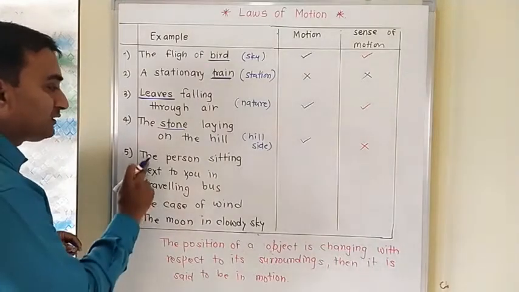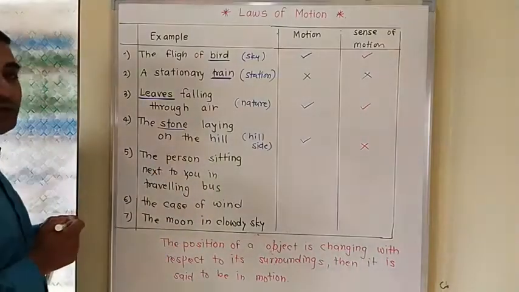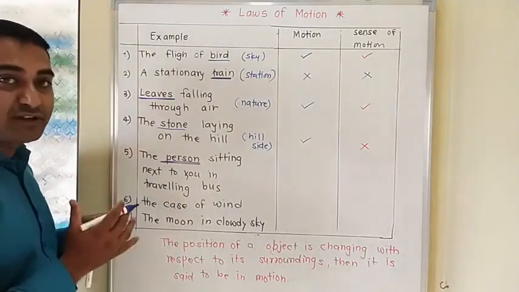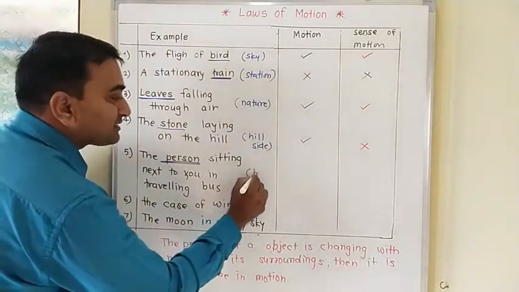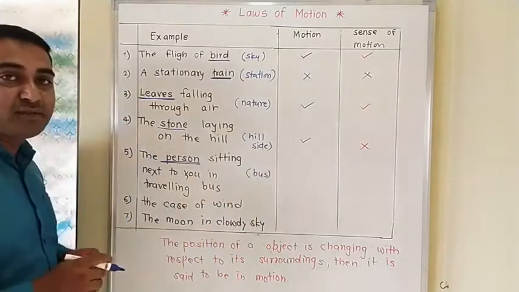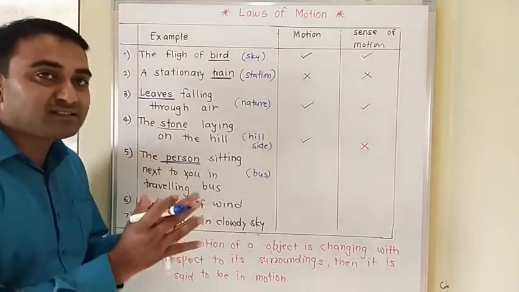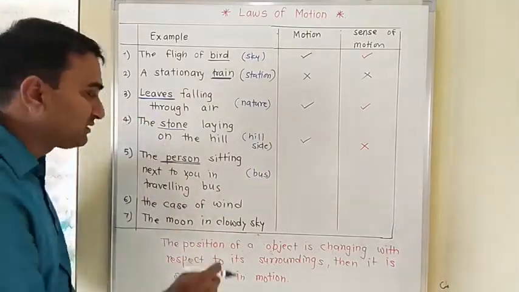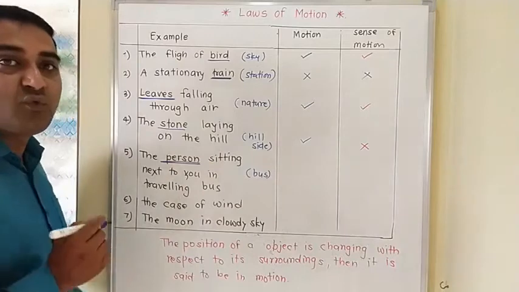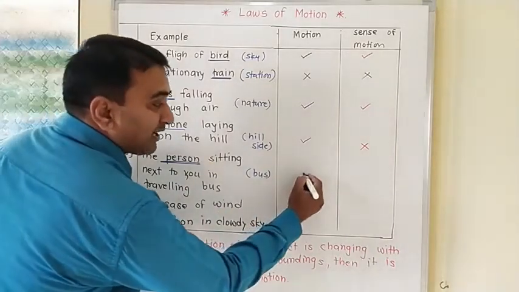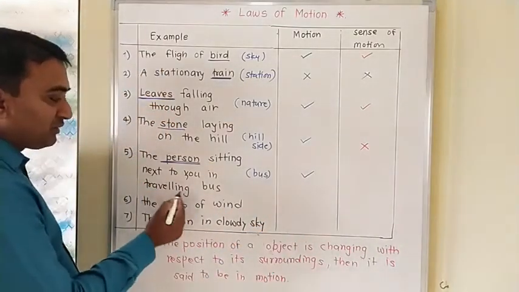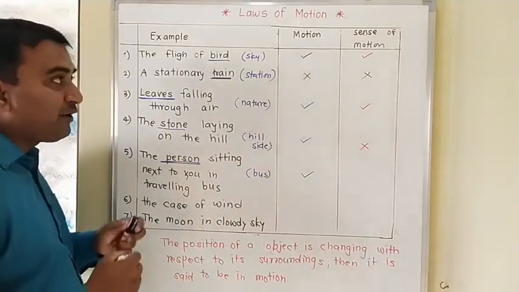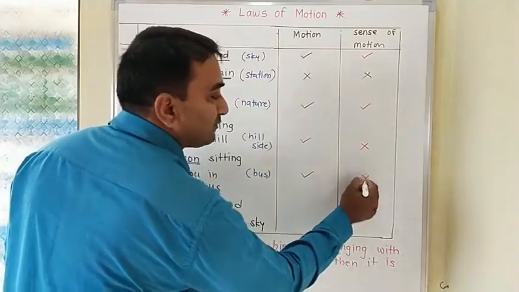Now see here, the person sitting next to you. The person is the object for us and the bus is the surrounding. You are looking towards that person, and the area around that person is the bus, which is the surrounding for us. Here actually there is motion because the bus is traveling, but we are not getting the sense of motion.